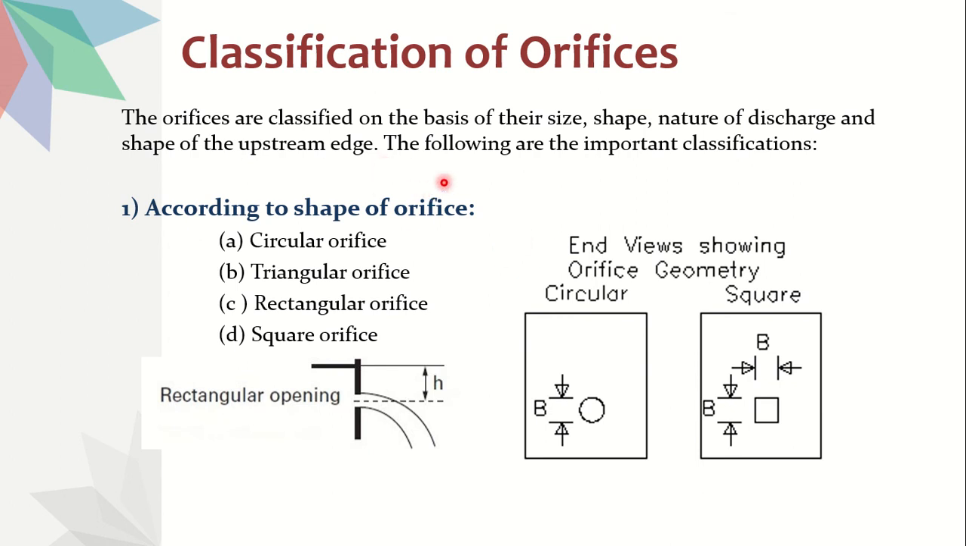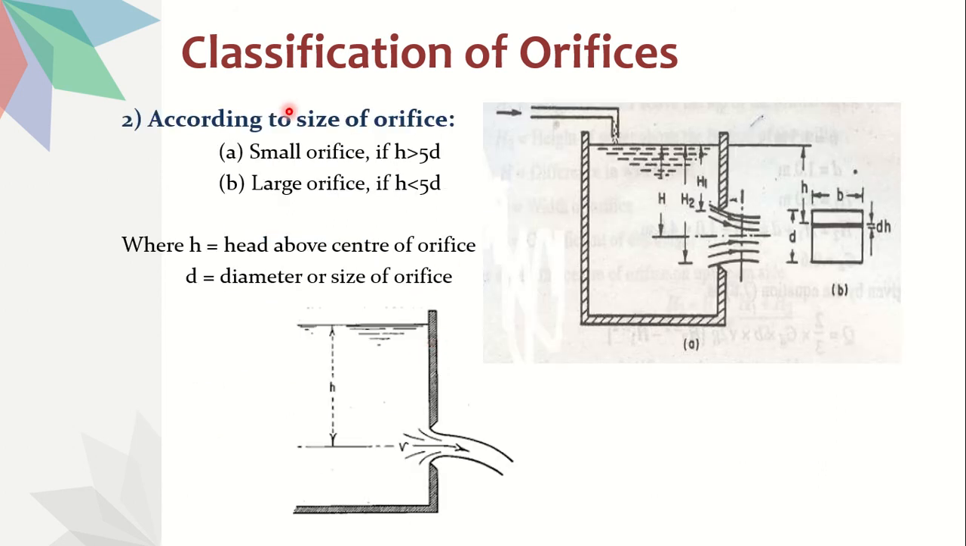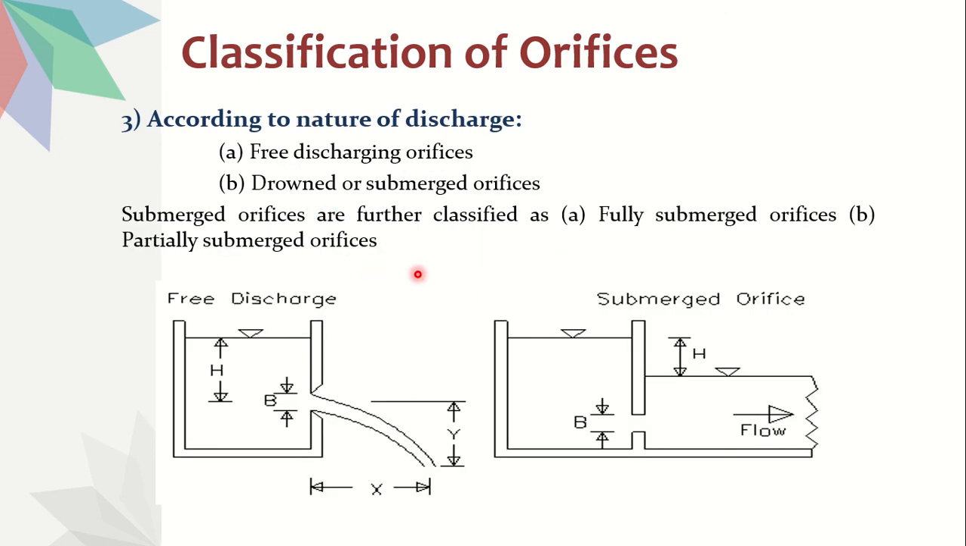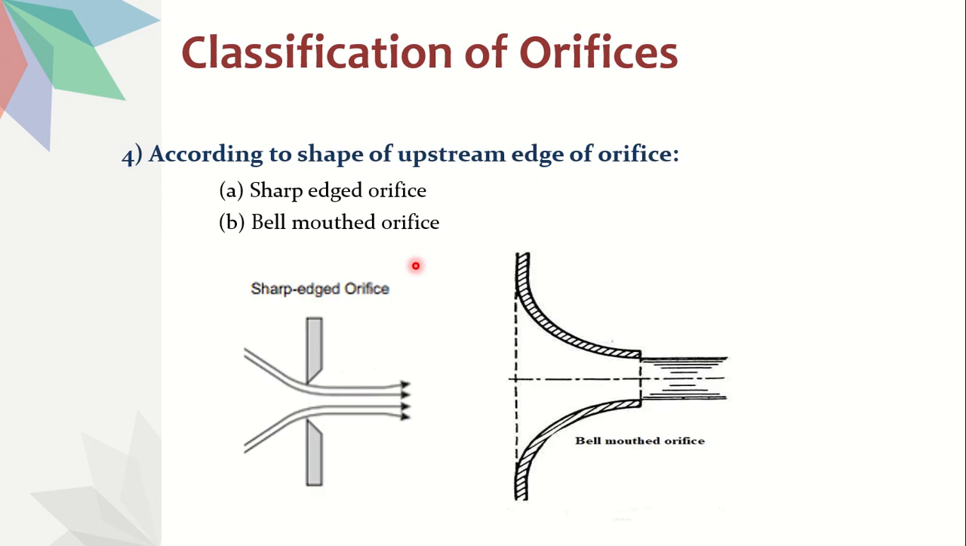And you have orifices classified into 4 categories based on shape, size, nature of discharge and upstream edge. According to shape, or cross-sectional shape of the orifice, we have 4 types: circular, triangular, rectangular and square. According to size, we have small and large orifice. According to nature of discharge, we have free discharging and submerged orifices. And finally, according to the shape of the upstream edge, we have 2 types: sharp edged orifice and bell mouth orifice. So this is all about the classification of orifices.